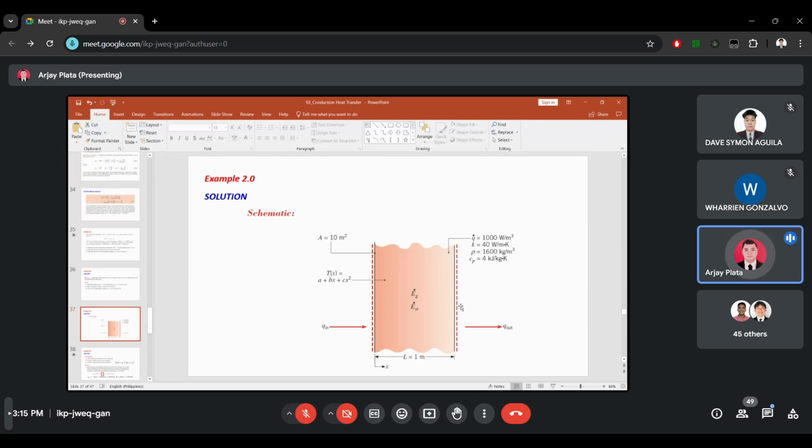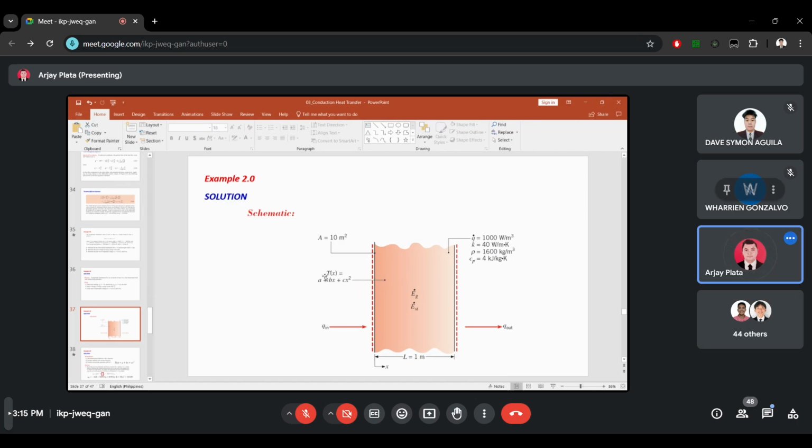This is our schematic diagram wherein we have A equals 10 square meters, and T(x) equals this temperature distribution equation. As you can see, temperatures are distributed using this equation.